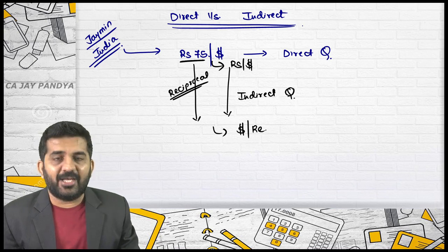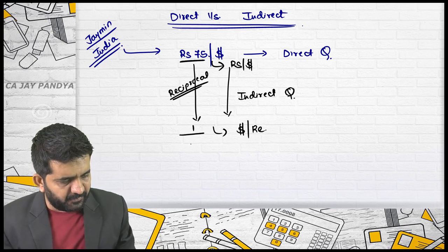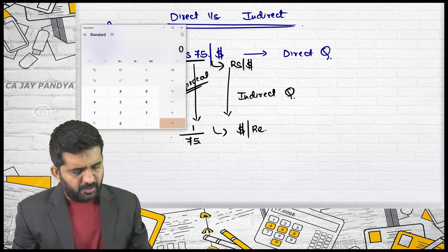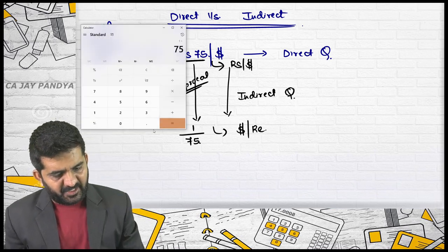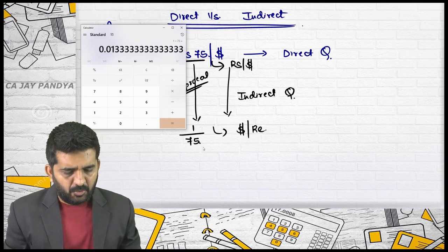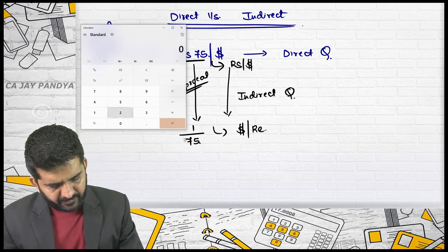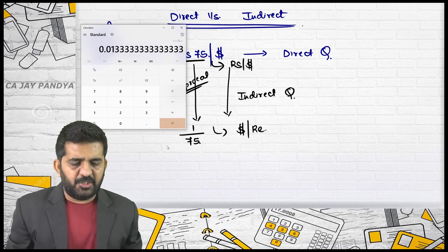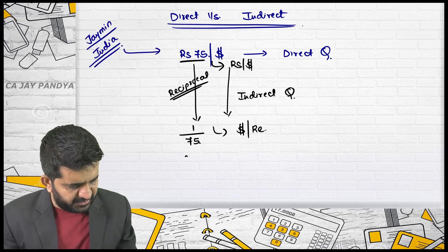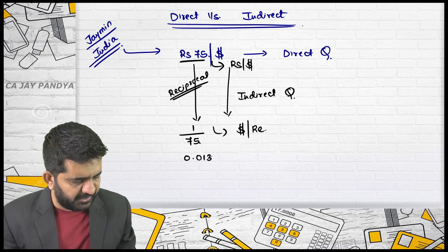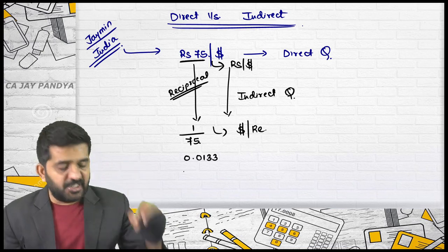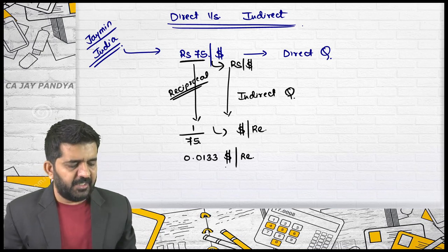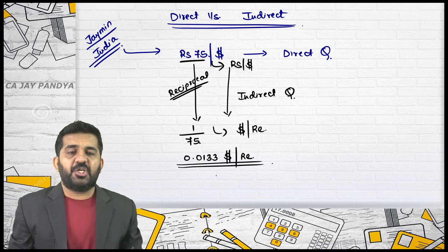So, what is the indirect quote? Dollar per rupee is 1 divided by 75. I'll do it in the calculator. 1 divided by 75 is 0.0133. What is this quote? Dollar per 1 rupee. Jaimin, you are still online.